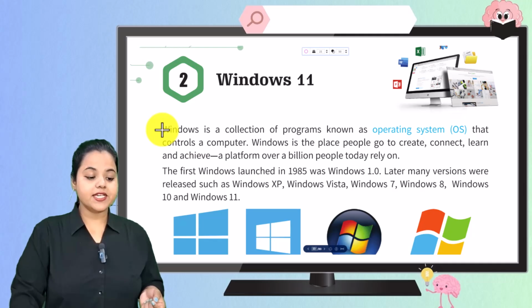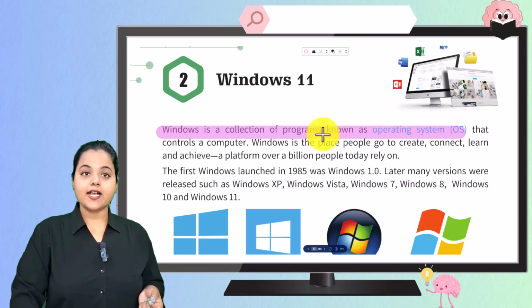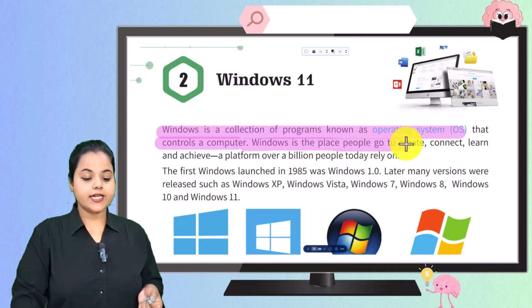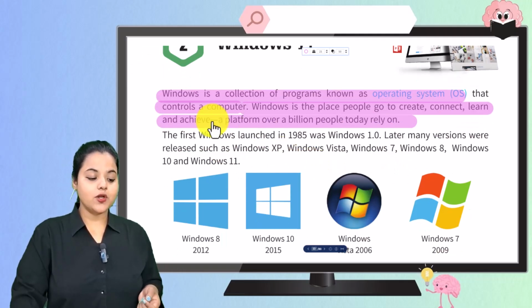Window क्या है? Window is a collection of programs known as operating system, OS, और ये क्या करता है? ये कंप्यूटर को कंट्रोल करता है. Now Windows is the place people go to create, connect, learn and achieve, a platform over a billion people today rely on. फर्स्ट विंडो बच्चों लॉन्च किया गया था.